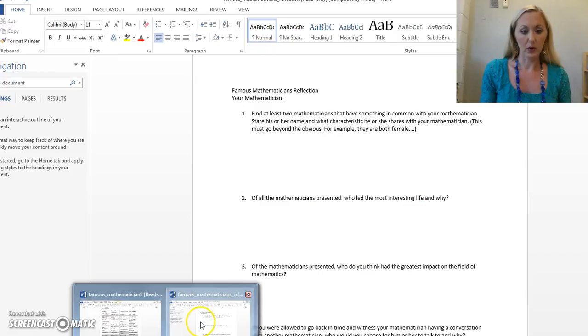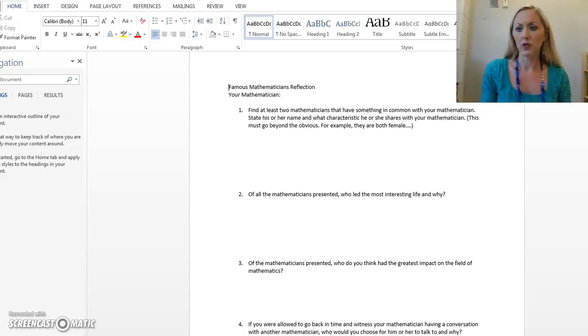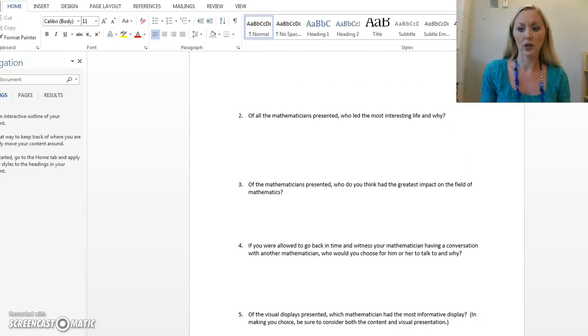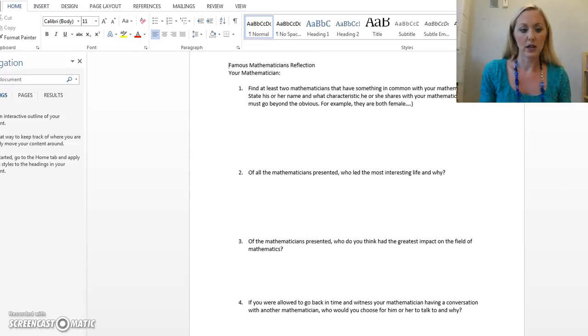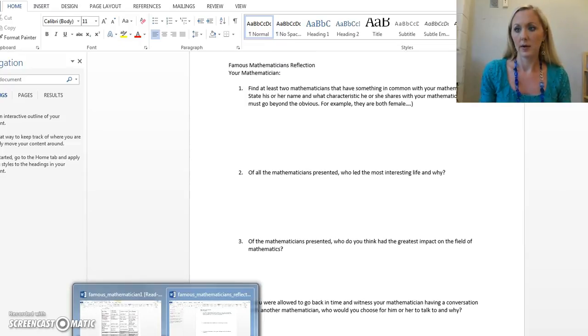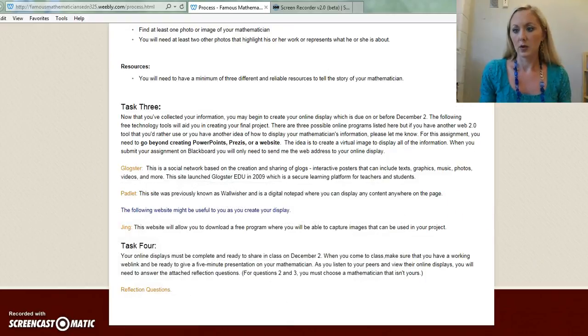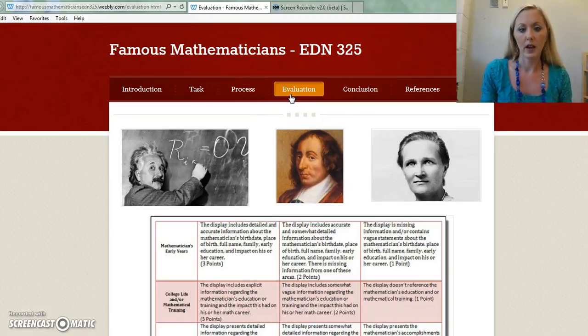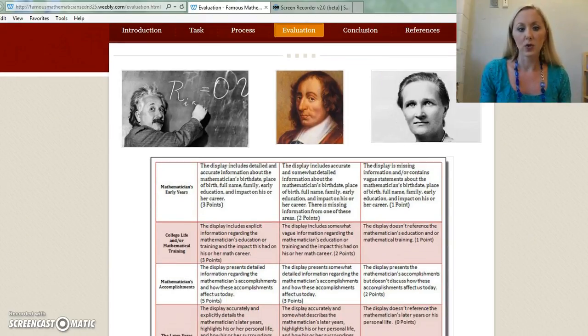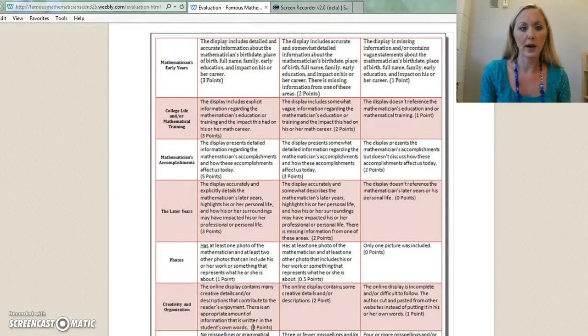So let me pull those up really quick. So these are the reflection questions that you'll be answering while you listen to your classmates, and you can find those on the link on this site also. So let's just go back to the assignment website, and now let's click on the evaluation tab. So here you'll see the rubric for this assignment.